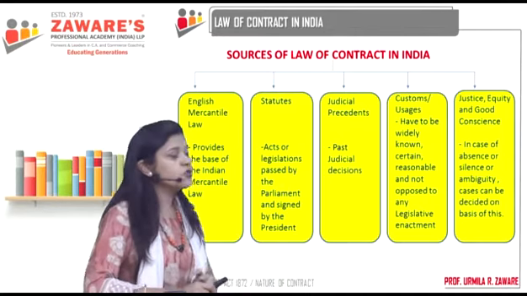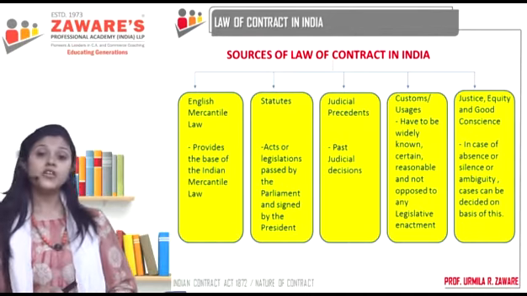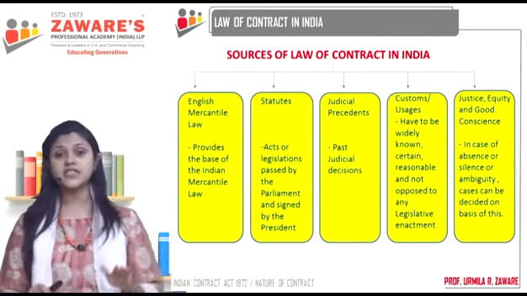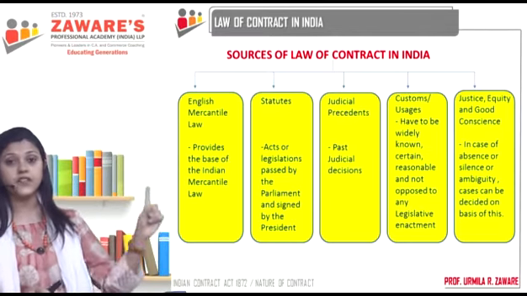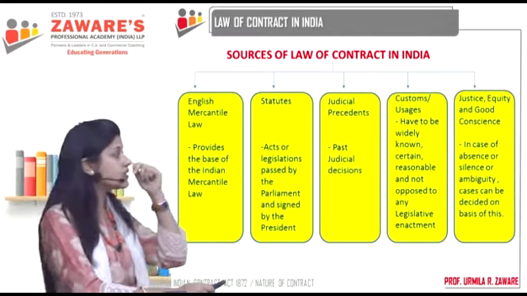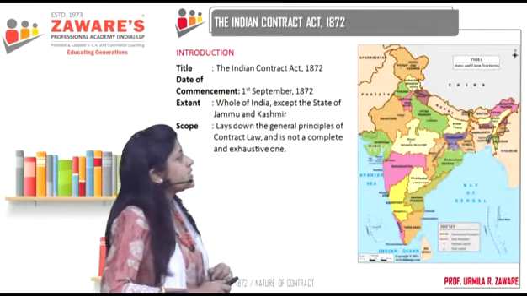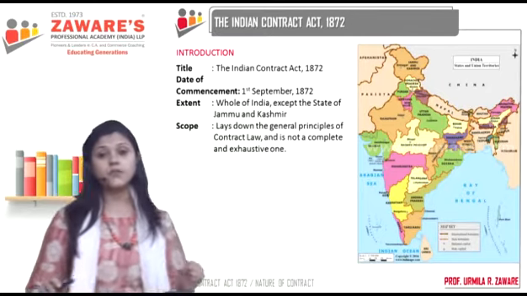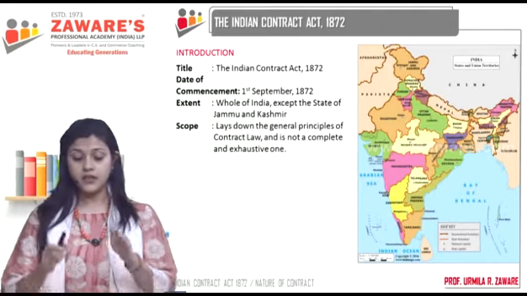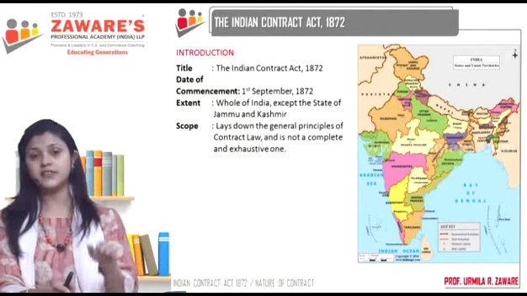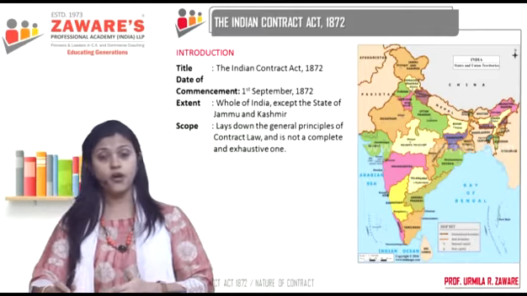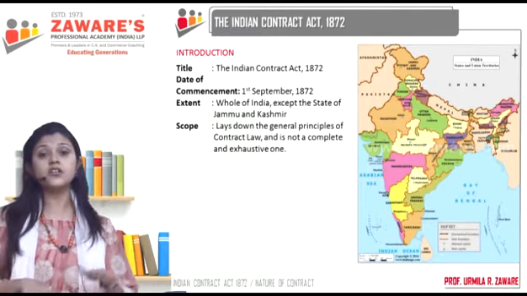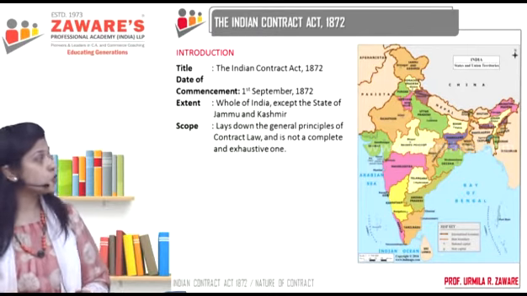Now, justice, equity and good conscience, we will be coming to that when we do a special type of contract known as Quasi Contracts, which is indeed a part of your syllabus itself. We'll be covering this in detail then. Now let's understand the Indian Contract Act. We began with understanding the meaning of law, then the meaning of mercantile law, then the law of contract in India, and now we begin with the actual Contract Act of 1872.